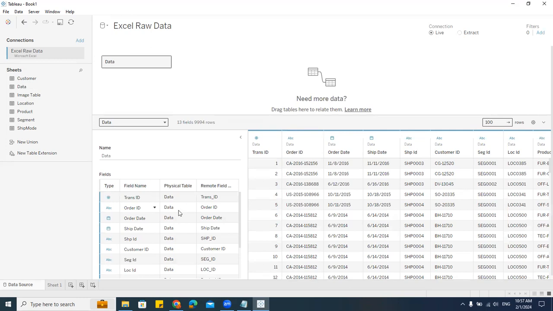This is called metadata. This part, what you see, is metadata. What is metadata? Metadata is nothing but the information of the tables. So what do we have in the information of the tables? We have the field name. Can you see that? Then we have from which table it is coming and the remote field name. Okay. Now if you see here, the table, the remote field name and the field name.